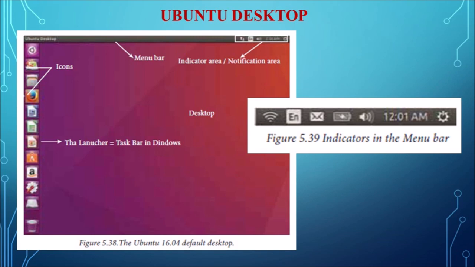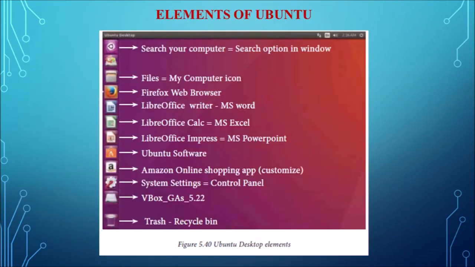Session indicator, this is a link to the system settings, Ubuntu help, and session options like lock the computer, restart, and user or guest session, logging out, log off, shutdown, all these will be available in the session indicator. Next one is elements of the Ubuntu desktop.